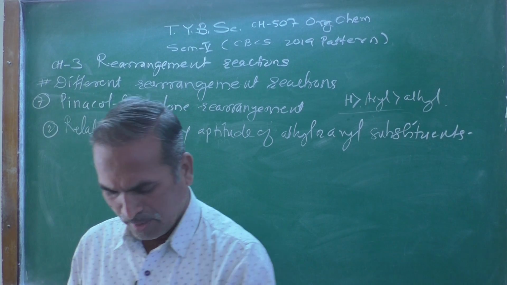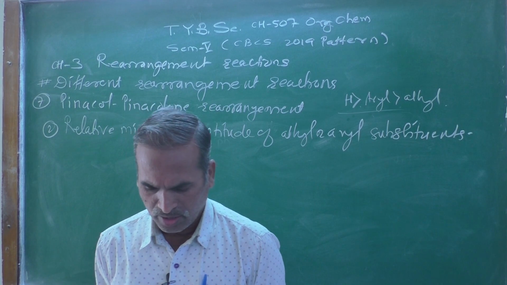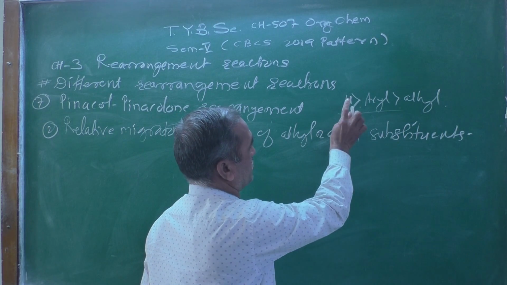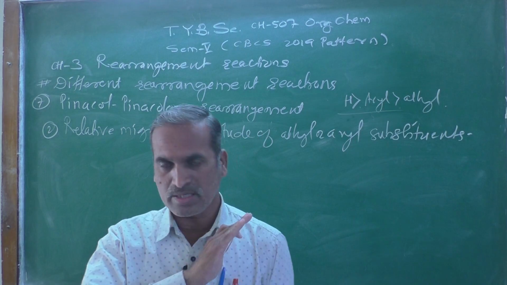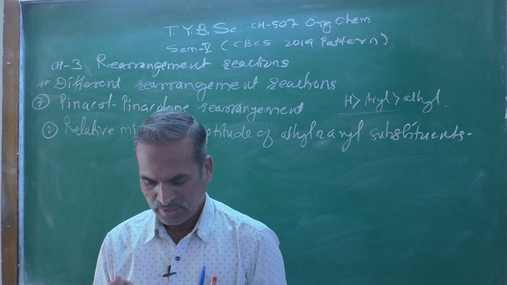The migratory aptitude in general follows the order H, aryl and alkyl, that we already saw, that is the general trend found here.